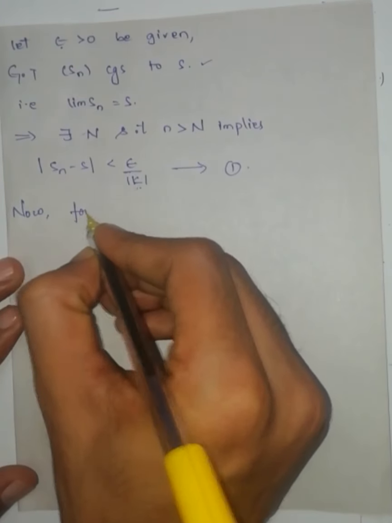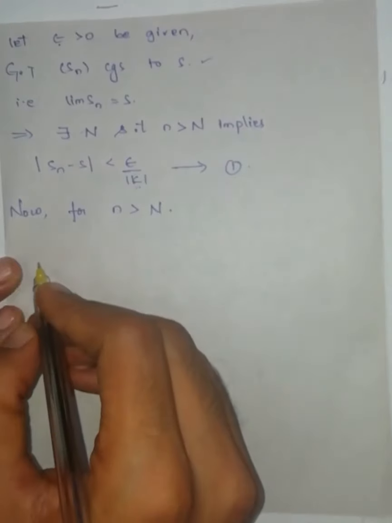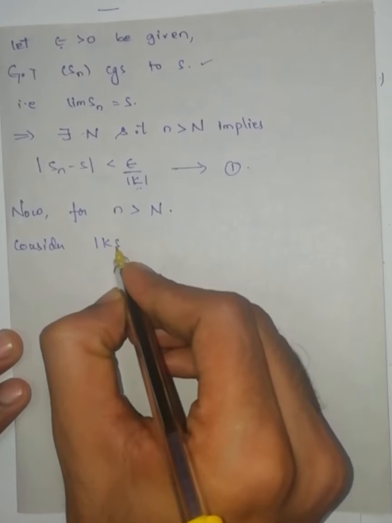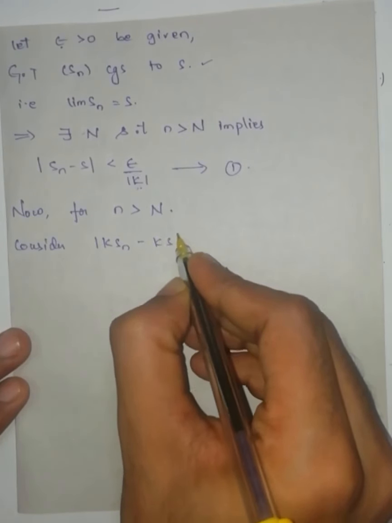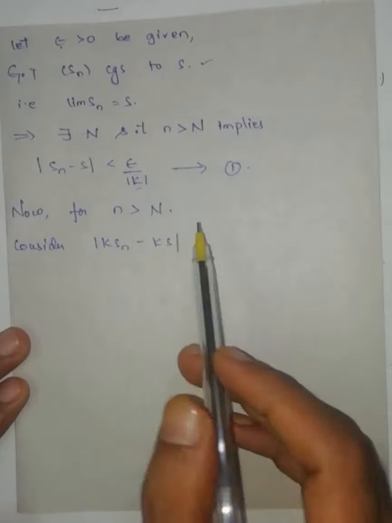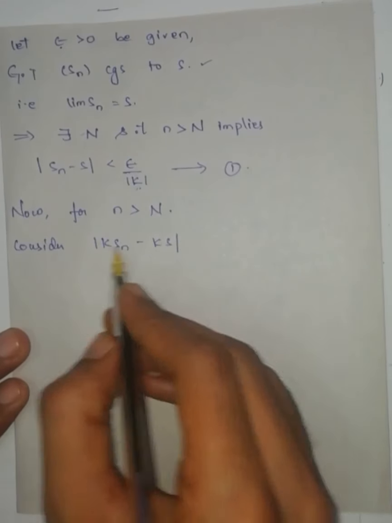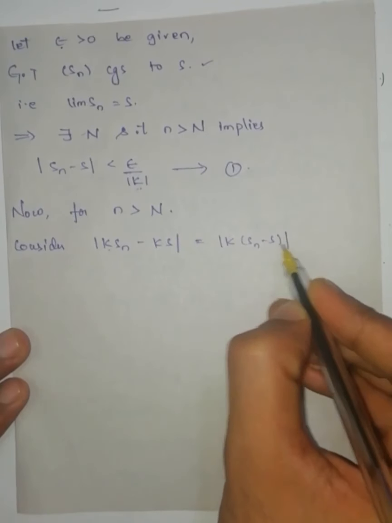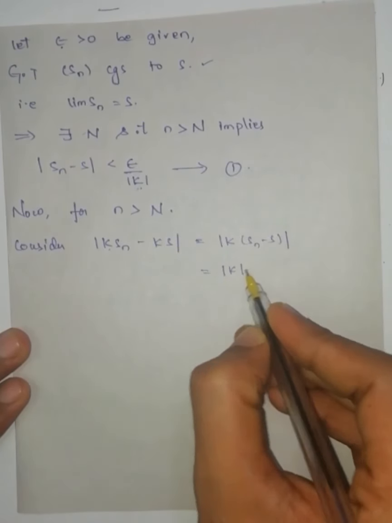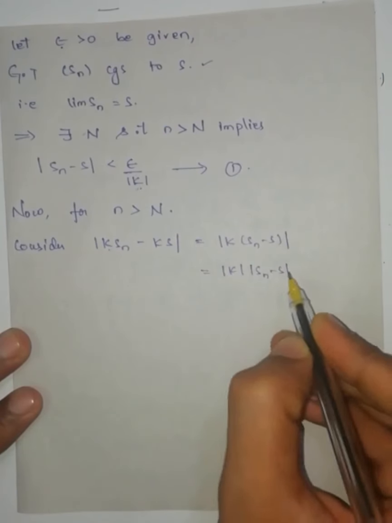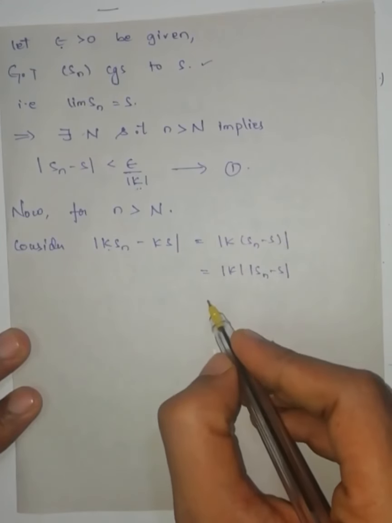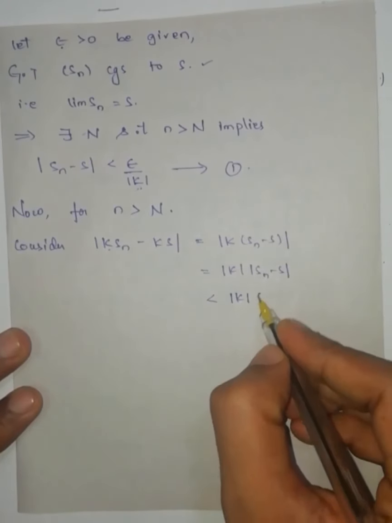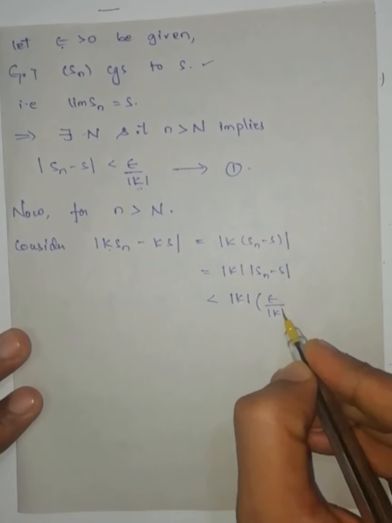Now for n greater than capital N, consider modulus of Ksn minus Ks. This one I have to show is less than epsilon. From this I can take k common: modulus of k into Sn minus S. This can be written as modulus of k into modulus of Sn minus S. From equation number 1, this is less than modulus of k into epsilon by modulus of k.